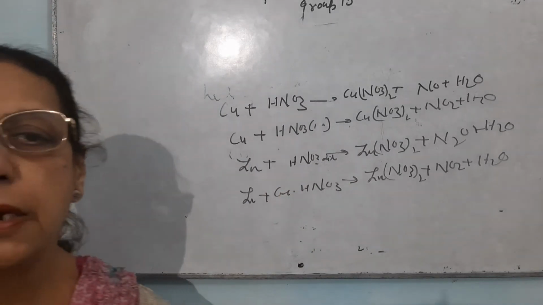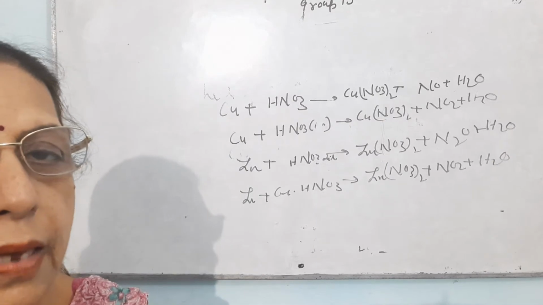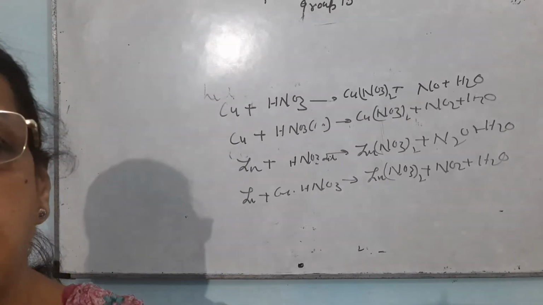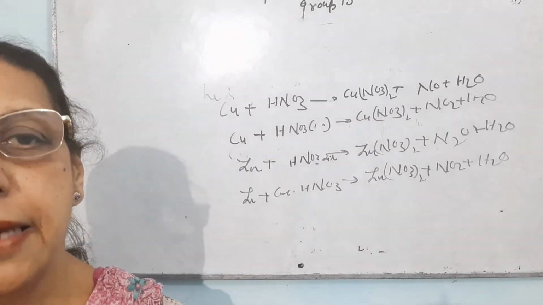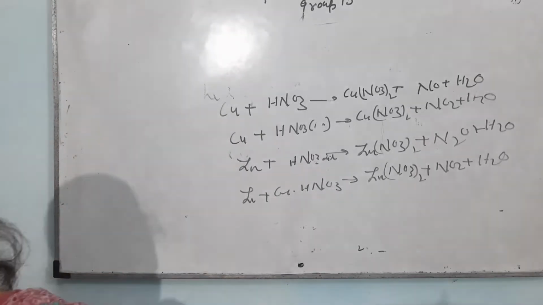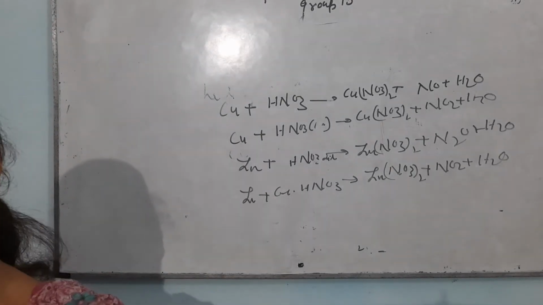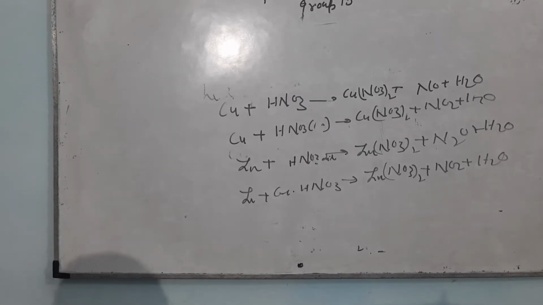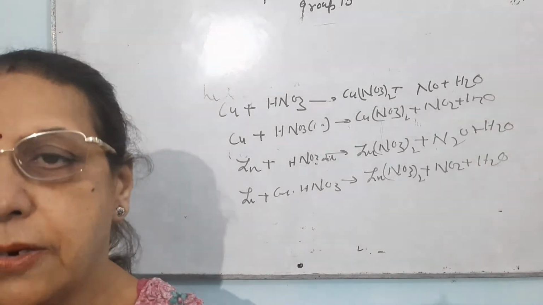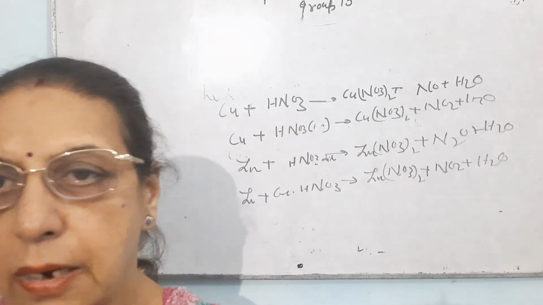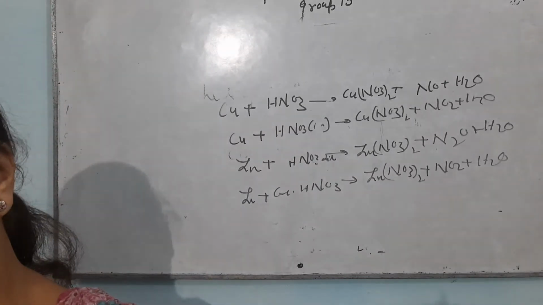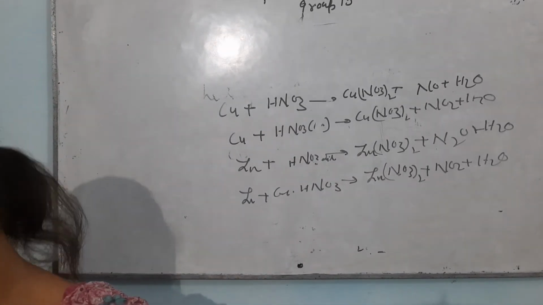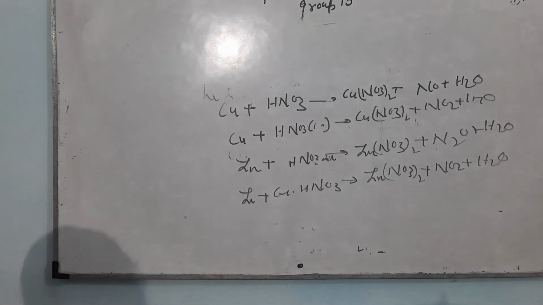So there is no need to cram these reactions. You can very easily learn these reactions. These reactions are very much easier, and most of the time we get one reaction out of these 4 reactions in the board examination, because there is one question which is asked: complete the reaction or write the reaction for the formation of NO2. So you can write any of these reactions.